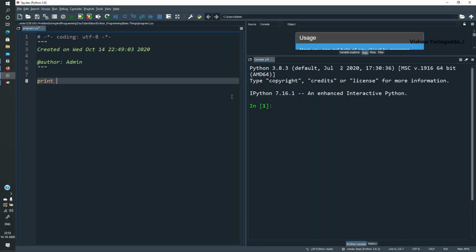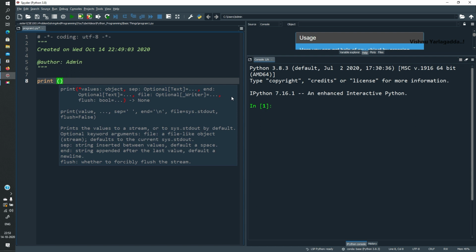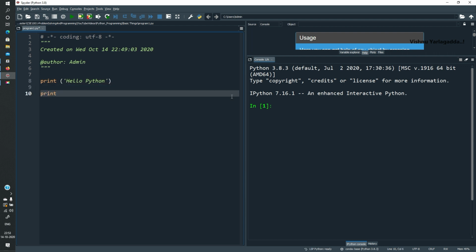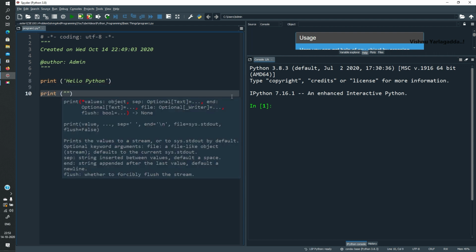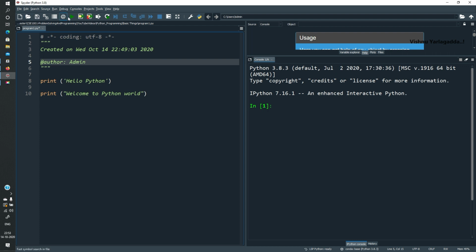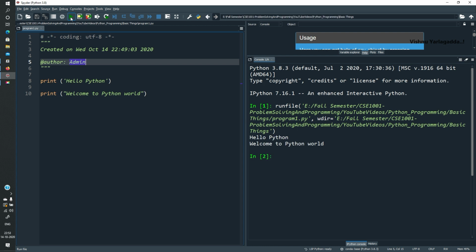Fine, the first print. I want to test, so hello Python. And also I can print by using double quotes: hello, welcome to Python world. So this is the simple program that I have written. If you want to run this file, you can just click on the run button or F5. The shortcut is F5. Now the output is just hello Python and hello, welcome to Python world.